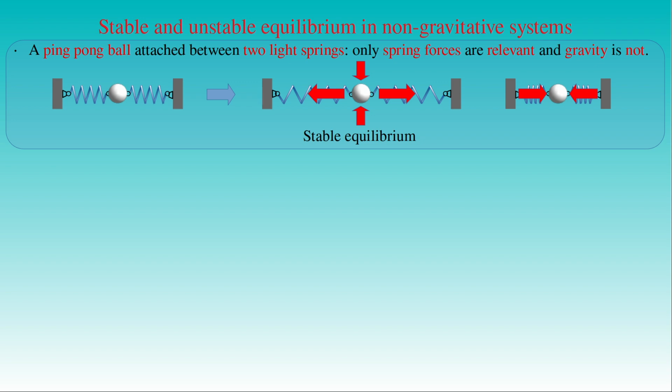However, for any displacement of the ball in the vertical direction, the springs exert an accelerating force on the ping-pong ball and push it in the direction of the displacement. The state of equilibrium of the ball between the compressed springs is therefore unstable.